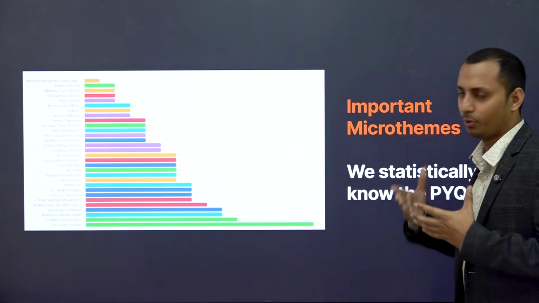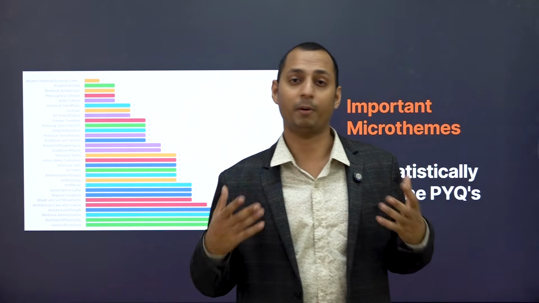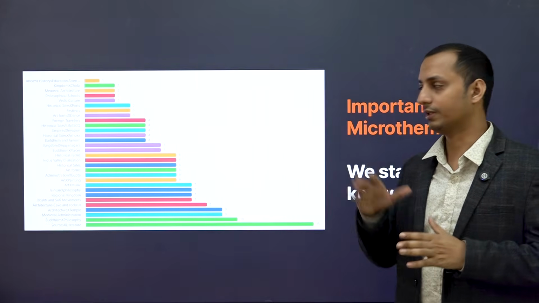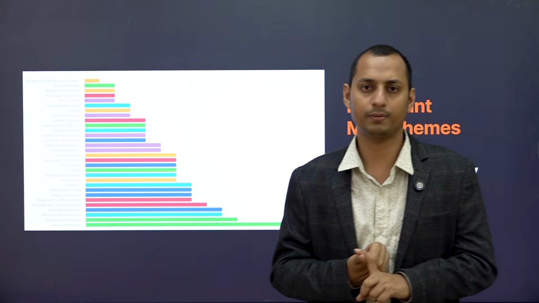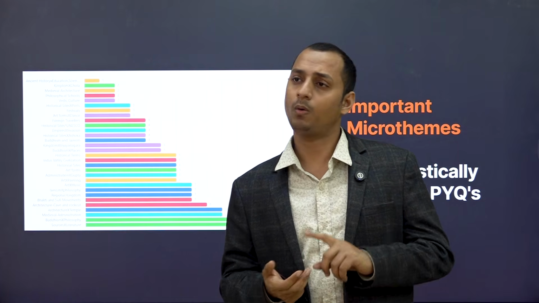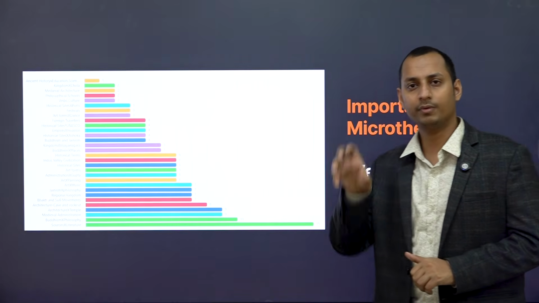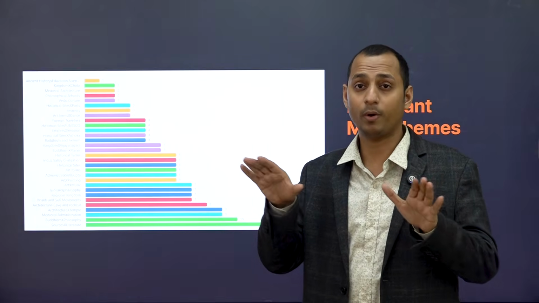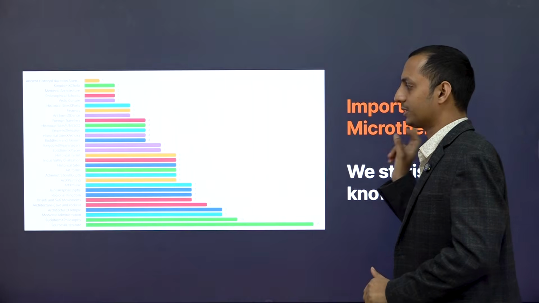Now, as I told you, we won't be asking you some random questions regarding puppetry, regarding music or any other thing. We will be aligning our questions with respect to the micro themes. Let's say for example, ancient history. We'll be focusing on the literature. We'll be focusing on the sites. We'll be focusing on the contemporaries of different empires. Also, we'll be focusing on the Gupta and Mauryan administration. So we have a micro theme list wherein we exactly know that this is one of the areas that UPSC asks questions from. So we won't be providing, as I said before, any random questions. Rather, mostly we'll be aligning with the micro themes only.